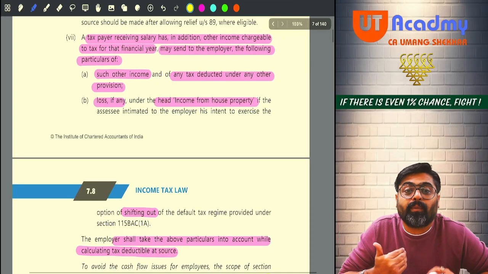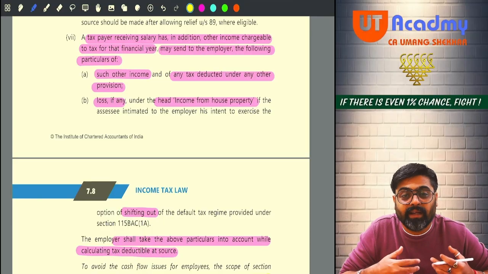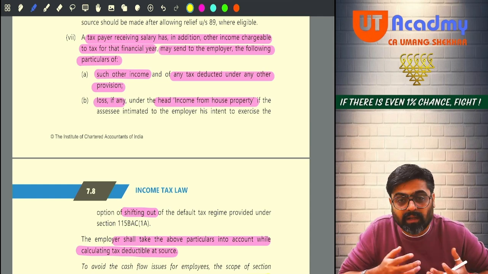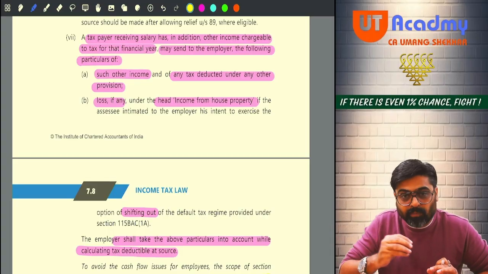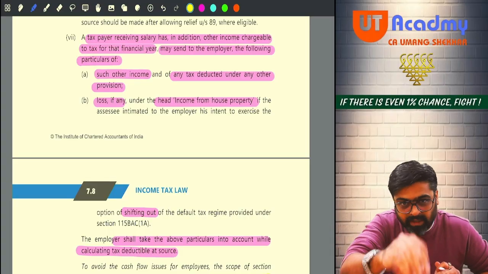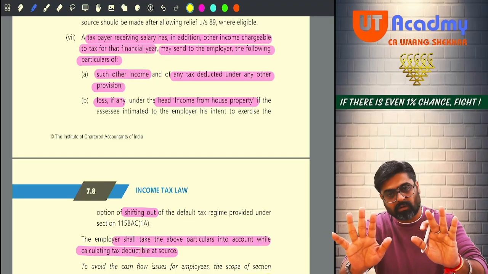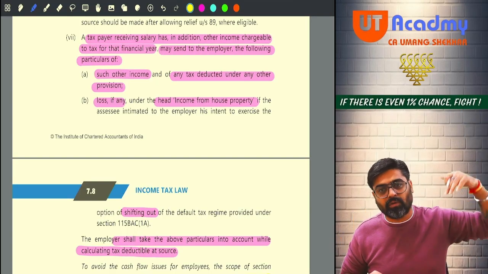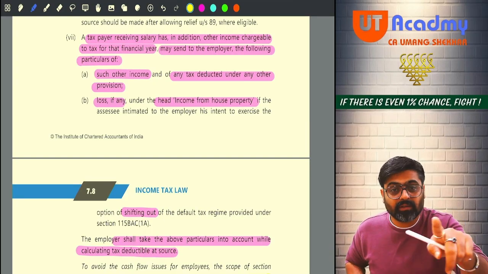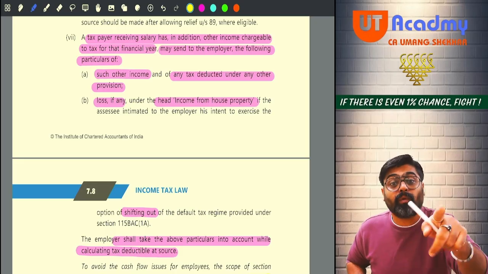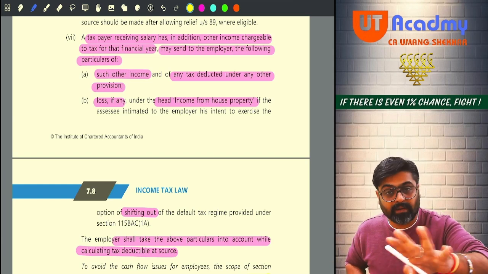You were telling your employer, please, the incomes which I am showing, such as bank FD interest, this income, that income, rental income, etc., on these incomes also there is some TDS which gets deducted. So please, in my declaration form, I am showing these TDS also, which got deducted under other sections. So the employer used to say, the government has told us to consider your other incomes details as well as deductions and exemptions details, provided you give evidences to us, as well as the losses of house property only, that's it.